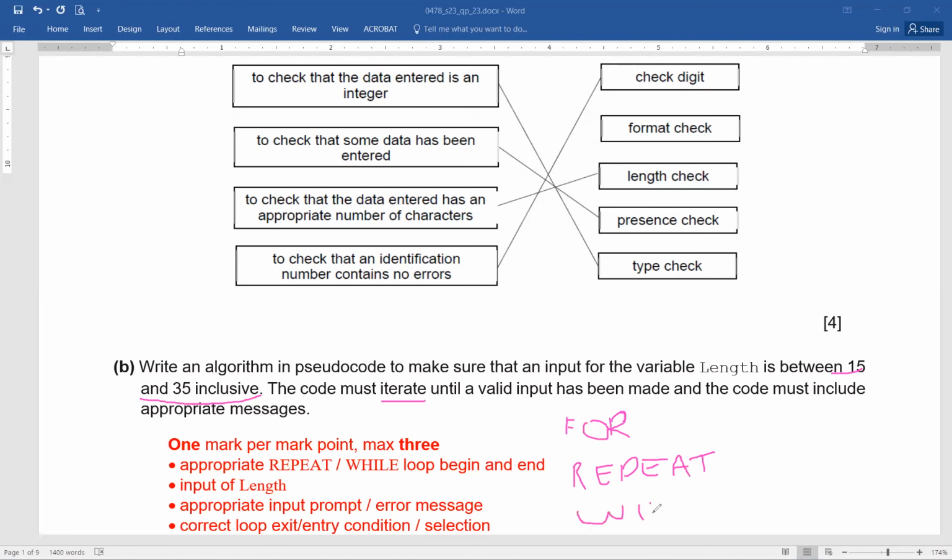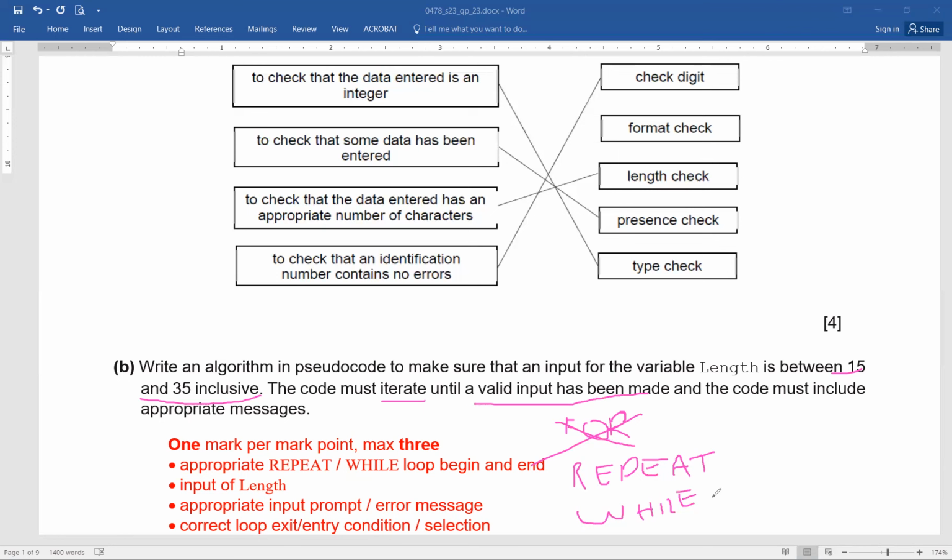By the way, in this scenario, when you are asked to take input and check that if the input is not in the range, then ask the person to re-enter, until a valid input has been entered. So can I work with for loop here? You think that for loop is going to be the right option here? Not at all, exactly. So here it is between repeat or while. The student can use repeat. If you're confident with repeat, fine. If a student is confident with while, that's perfectly okay. Both are the right options to be used.